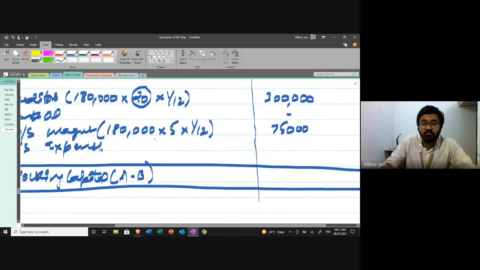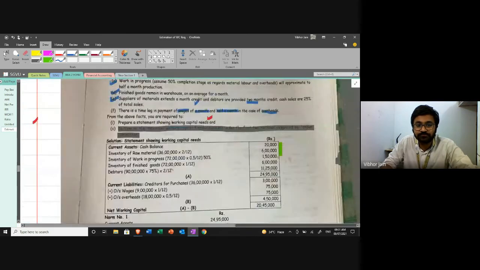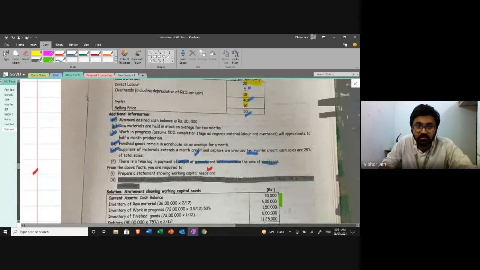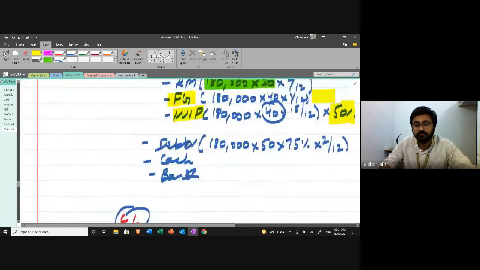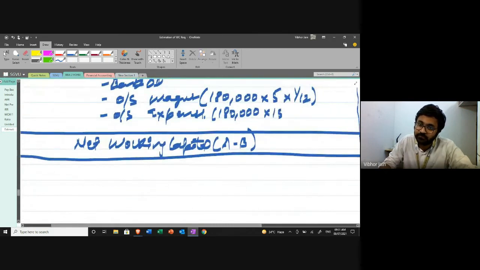And what would be outstanding expense? So 180, this is my total units that I'm making, into what is the amount of overhead? 15. Overhead is 15 into 15. This remain outstanding for half a month.